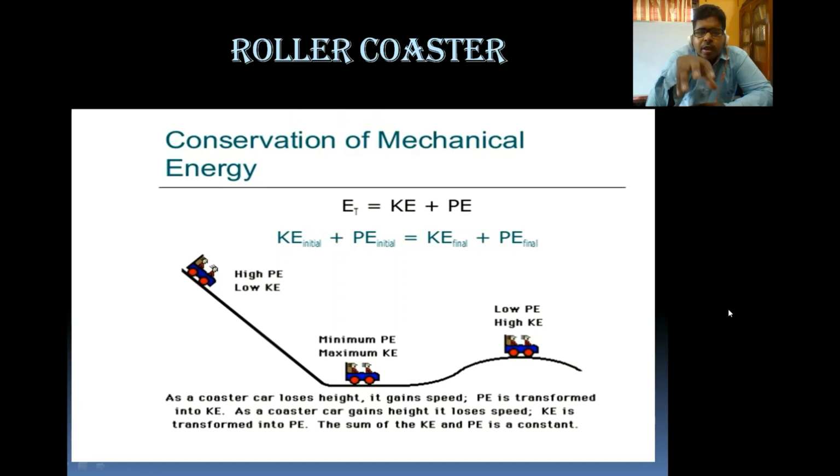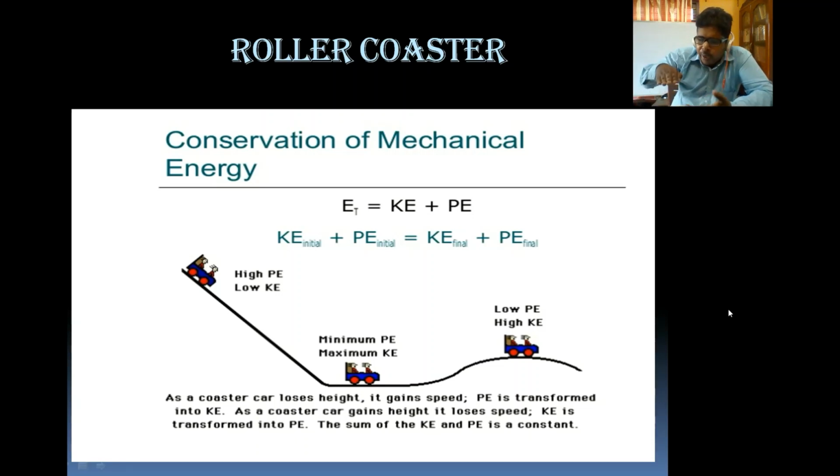So here it is about the conservation of mechanical energy in a roller coaster. In this image we have not shown the roller coaster, but rather the coastering path. Coastering path means this type of path, with ups and downs. So when the car, as you see in the image, is at a height, it should have less kinetic energy but more potential energy, because more height means more potential energy. And when the car goes down, potential energy converts into kinetic energy.